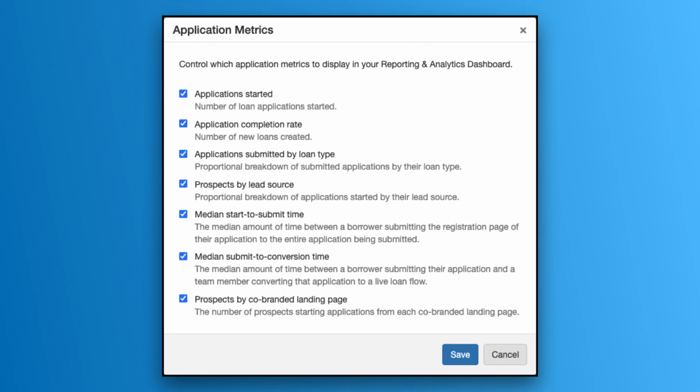One of the newer features is the start to submit time. So I can now track when a borrower starts an application, and then I can choose to view how long it takes from start to submission. I can also view median submit to conversion time, and then prospects by co-branded landing page, which again, if I have a referral partner that are sending people my way, I can view who that person is and what page they came from.